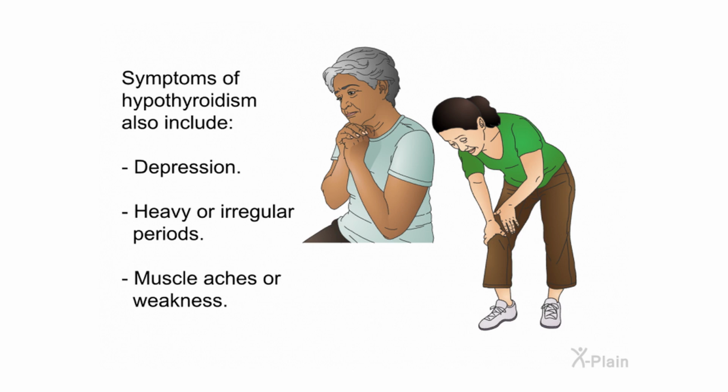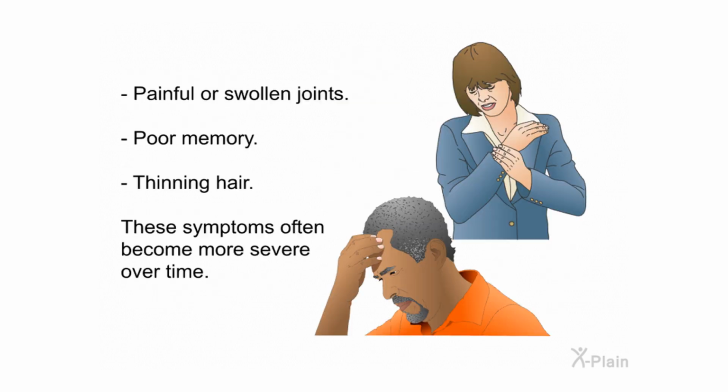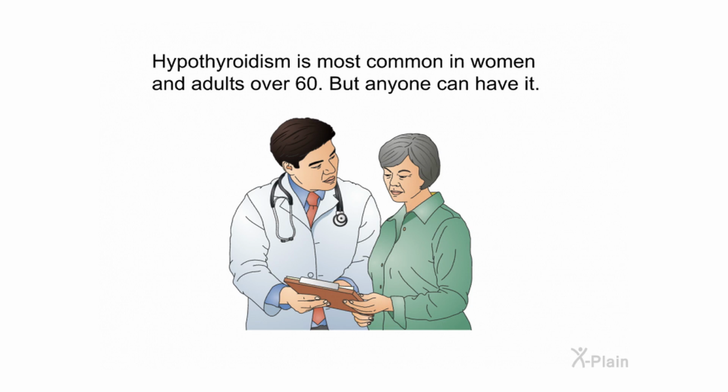Symptoms of hypothyroidism also include depression, heavy or irregular periods, muscle aches or weakness, painful or swollen joints, poor memory, thinning hair. These symptoms often become more severe over time. Hypothyroidism is most common in women and adults over 60, but anyone can have it.